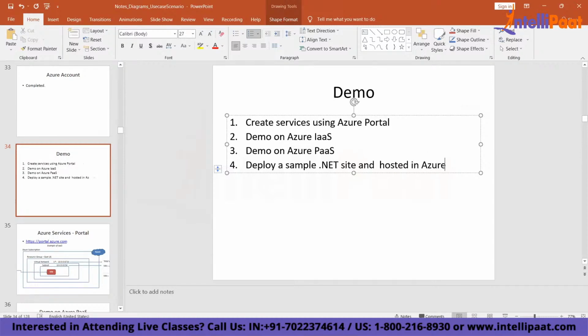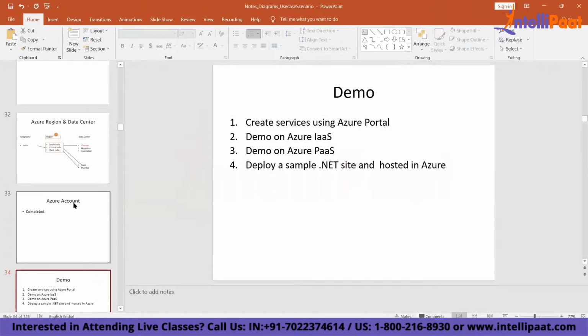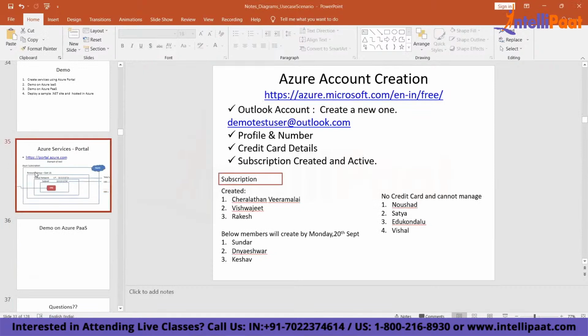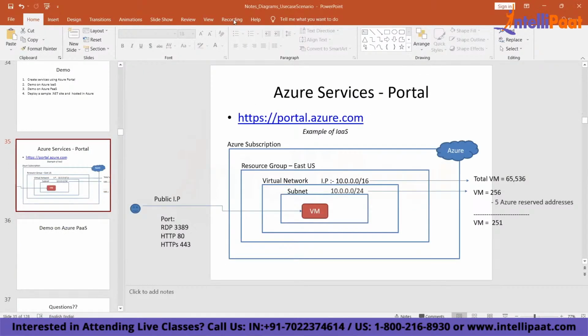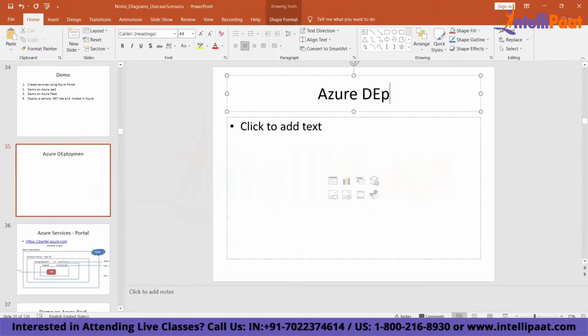But before the demo, the first thing is the Azure account. Before you create anything on the Azure platform, understand the first thing you need to create before you deploy.